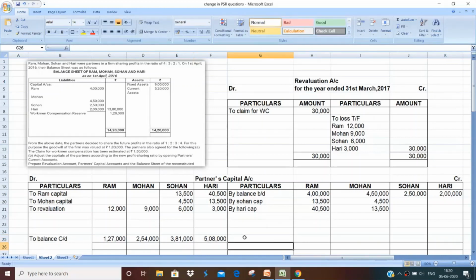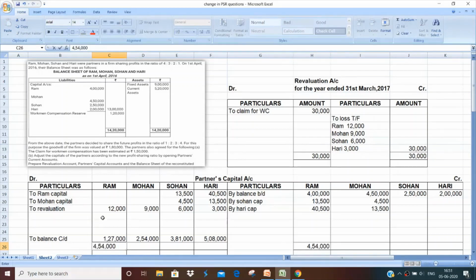Now what we need to do, see obviously both sides are not equal, so we need to do the balancing. So we'll do the balancing for each partner one by one. Let's take up Ram now. In case of Ram, on the credit side we have 4 lakh, 13,500 and 40,500, and on the debit side we have only 12,000 and 1,27,000. So obviously the credit side is greater, so we'll write the credit total on both sides, 4,54,000.